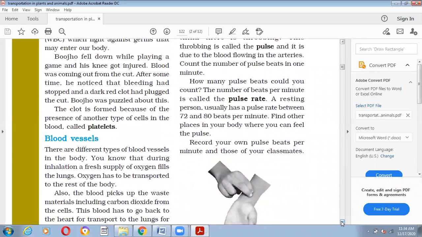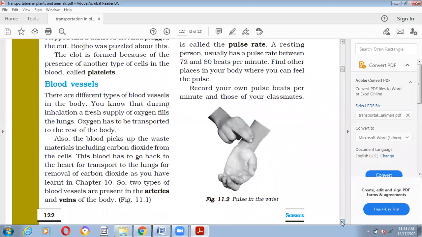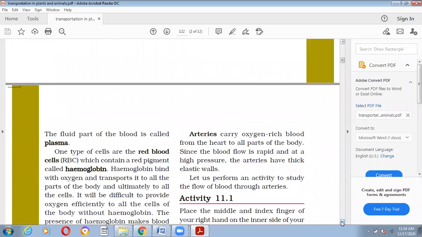Now the blood vessels. There are different types of blood vessels in the body. You know that during inhalation, a fresh supply of oxygen fills the lungs. Oxygen has to be transported to the rest of the body. So we have mainly two types of blood vessels, that is arteries and veins, that we are going to discuss. The third one also is there, that is capillaries, which we will discuss a little bit in this chapter. So first is the arteries.